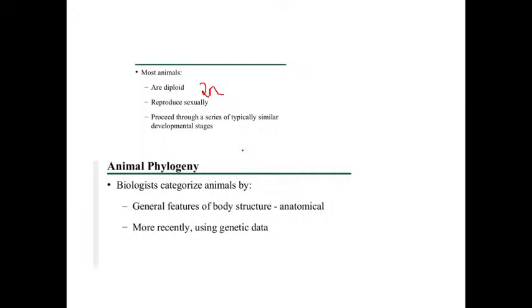Animal phylogeny: biologists categorize animals based on the general features of body structure. Animal phylogeny means the classification of organisms into different groups based on similarity in appearance, habitat, body structures, body parts, behavior, etc. So biologists categorize animals based on the general features of body structure.